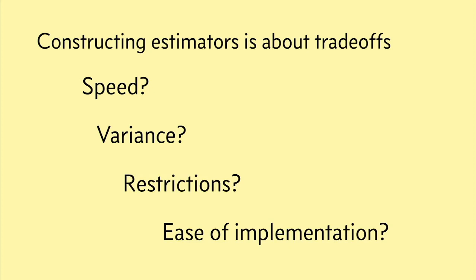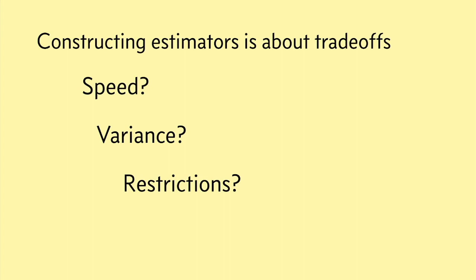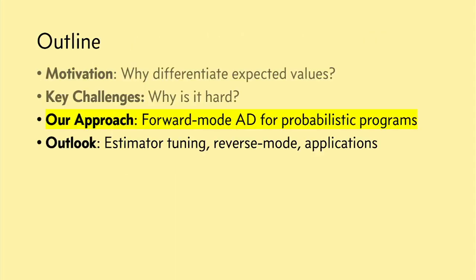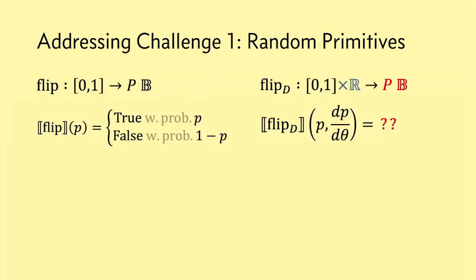Now, hopefully, automation is going to help us remove this ease of implementation factor from consideration. But these other trade-offs, in order to create automation that's actually usable for real problems that practitioners face, we're either going to have to somehow automatically strike reasonable trade-offs, or give users knobs that let them tell us where they want to be on this variance versus speed axis. And we need to make sure that we can express useful gradient estimators that people actually want to use. So those are the key challenges. Now let me give some intuition for how we addressed them. Let's talk about the first challenge first. How do we even propagate derivatives through random primitives?